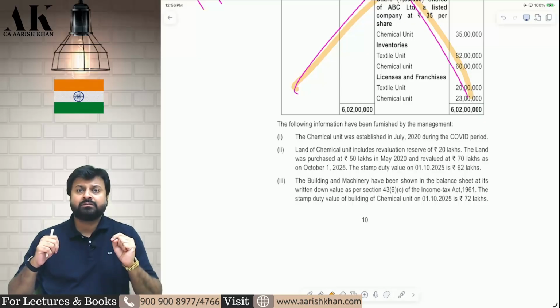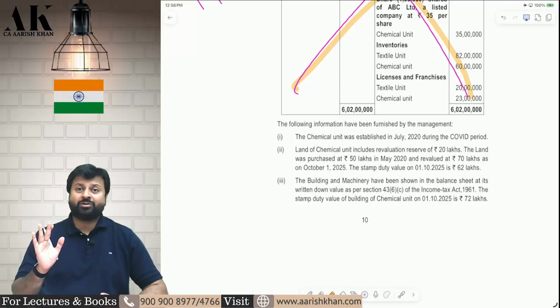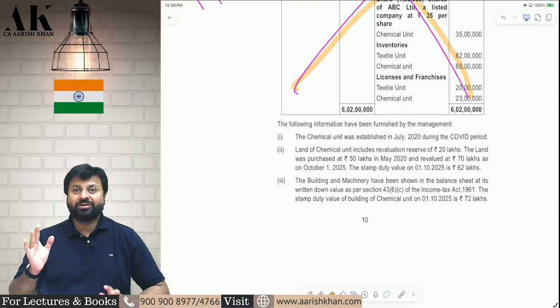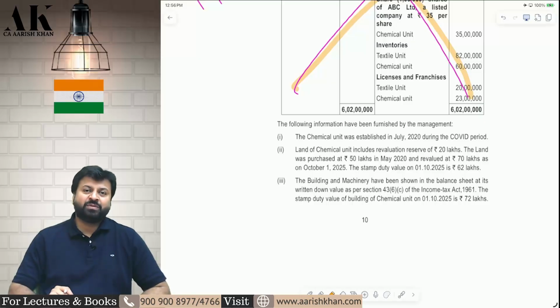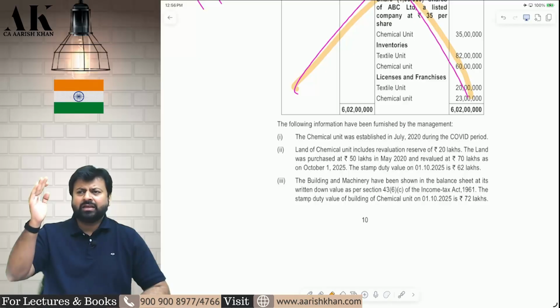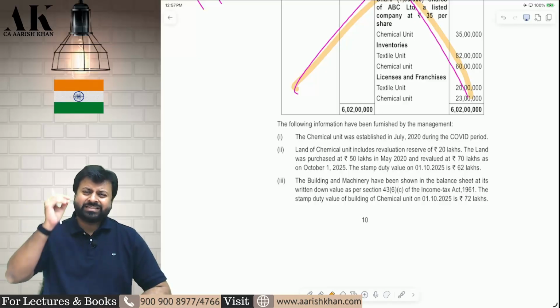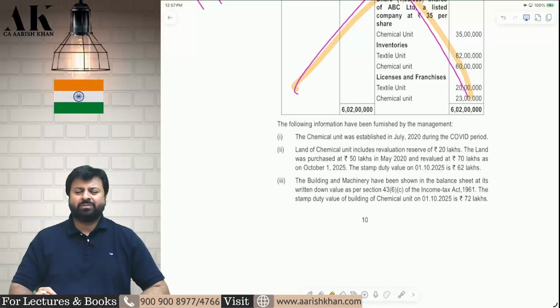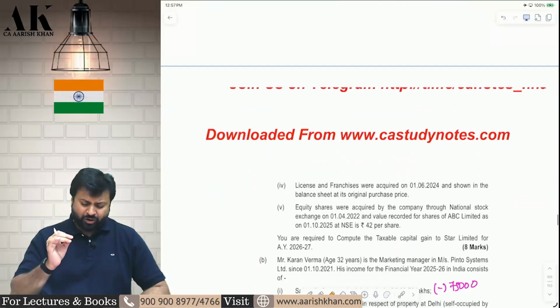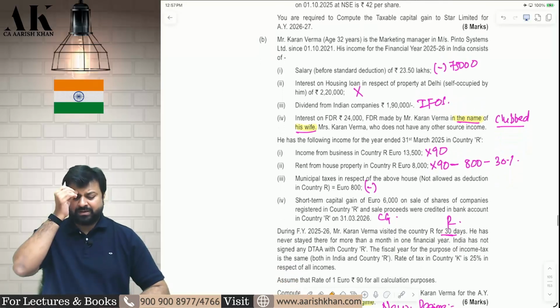Always remember, by solving ICAI's MTP, don't be under the impression that you know everything. You might know everything, I am not saying you don't know anything, but you are not going to get the same level of paper in the examination. Be very careful with that. Even the easiest paper in the CA Final exam is not like the MTP. It is still tougher than the MTP. In the MTP, they just do one thing, that is a copy-paste activity from last papers. Only copy-paste they do. They don't have any time to make a new paper either.